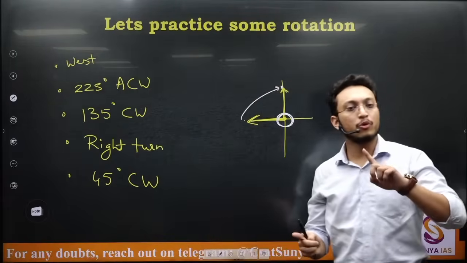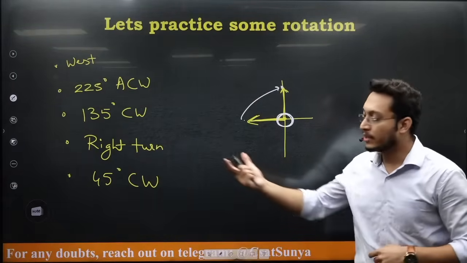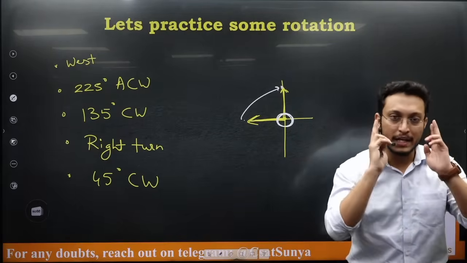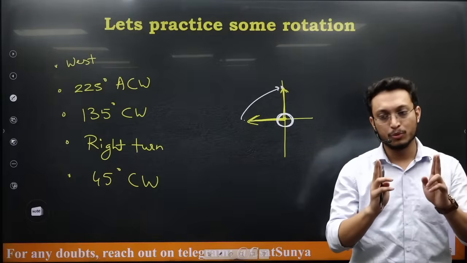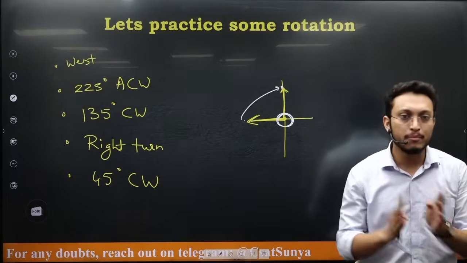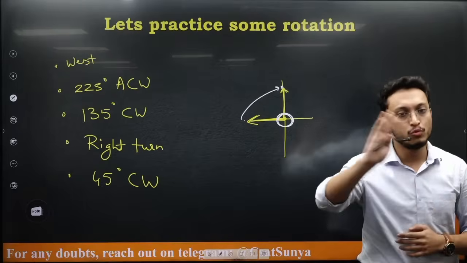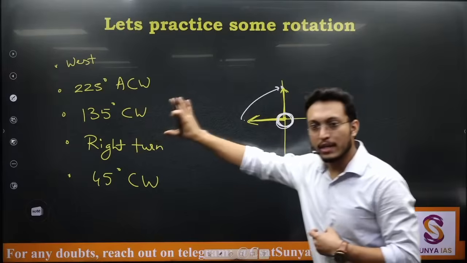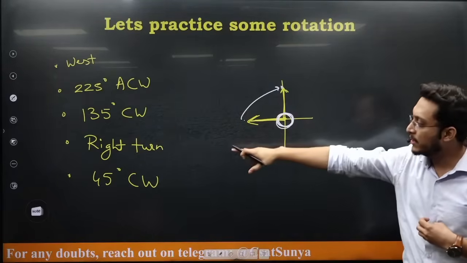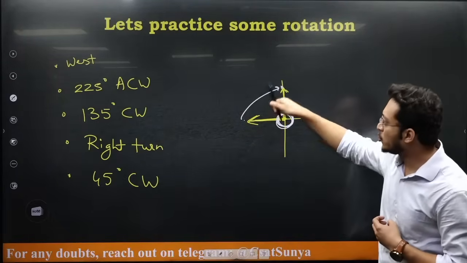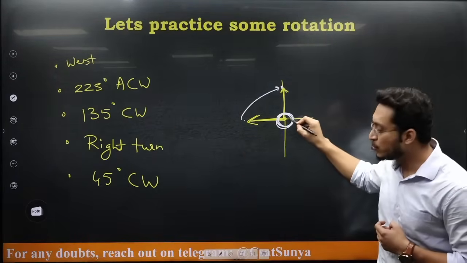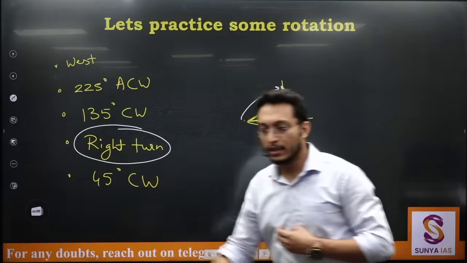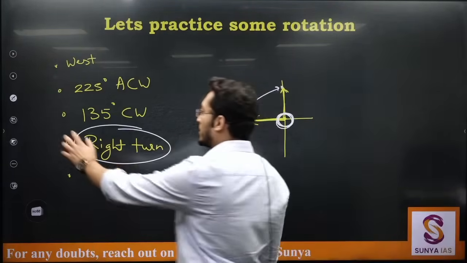So now the confusion you are having, sir, how to do a right hand rotation or right turn: the person is at that point only, it is the final direction that we are supposed to answer here. He has to rotate standing there, he is not moving, so he is still at this point. Now let's draw this and see how he will move when he is taking a right turn. So the person is not moving all across, he is at this point only and he is taking a turn. Those of you who made a mistake here in the right turn, we'll see how you are making a mistake here.